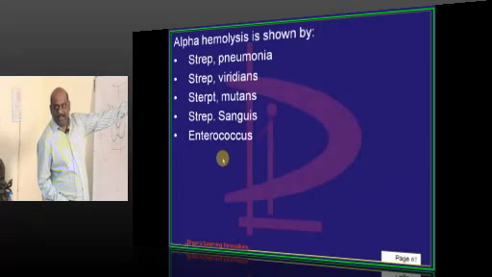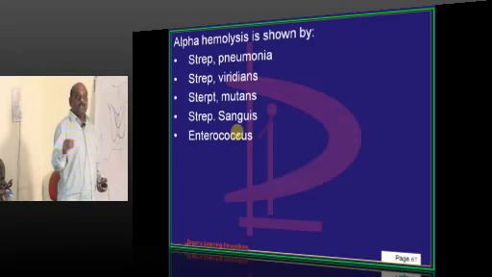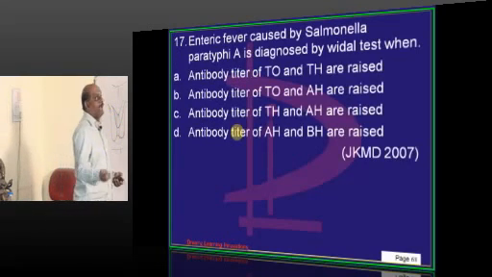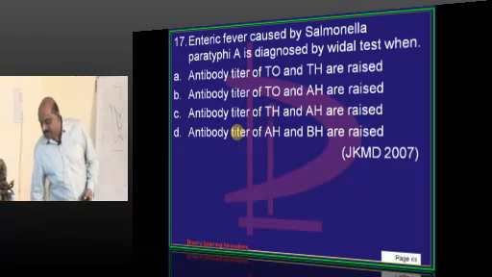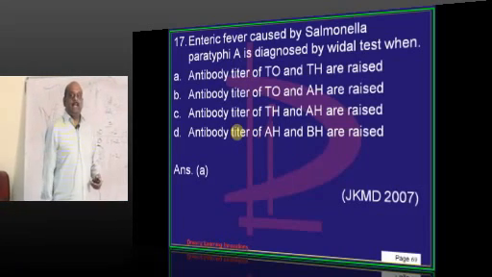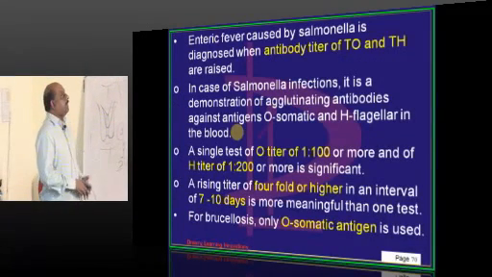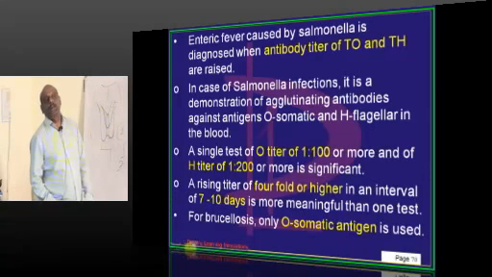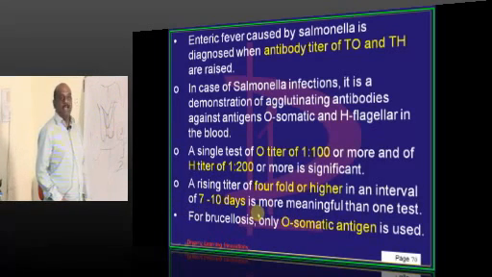Whole microbiology lies on the pillars of this classification, doctor. If we are answering this question wrong, that shows the leakage in the Titanic ship we are now traveling towards exam. So especially from microbiology perspective. On Widal test, what are you going to basically test, doctor? Basically antibody titer of O and H, both of them are basically raised. O titer of 1:100 and more, and H titer of 1:200 and more, and a rising titer, 4 times rise between two consecutive samples taken 7 to 10 days apart.